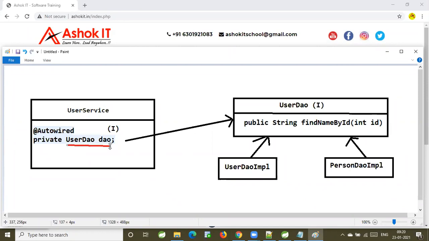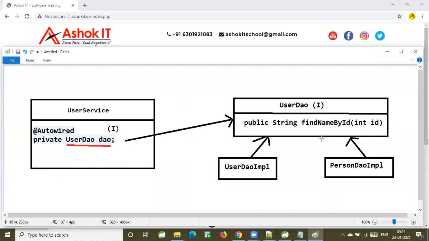Based on the data type, it has to identify the dependent object. Does the data type belong to a class or to an interface? Interface. When it is an interface, it cannot inject the interface object, so it is going to identify the implementation classes available for the interface.